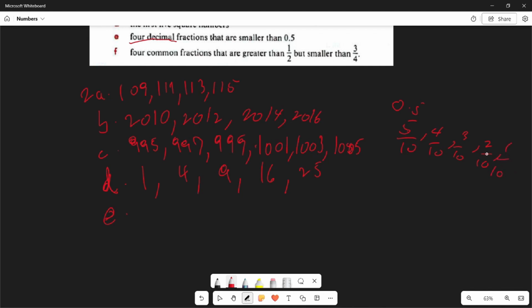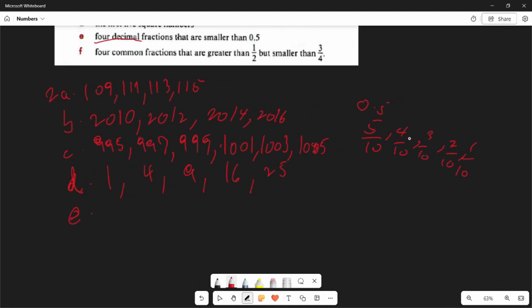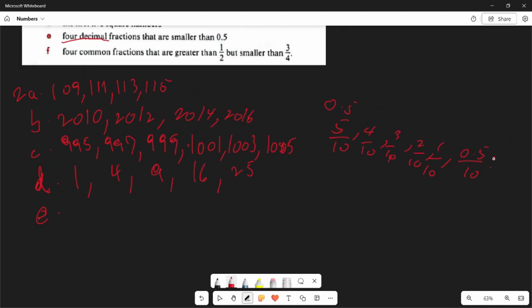And if you want to make it smaller, you can just minus 1 by something smaller. So let's see, like 0.5. That would then be 0.5 over 10 or 5 over 100 when you put that into your calculator.